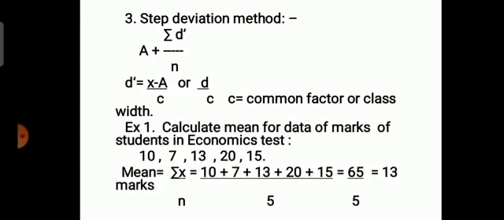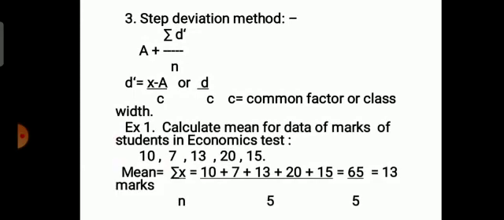Now here D dash is x minus A divided by C, or simply D divided by C. C is the common factor or class width.